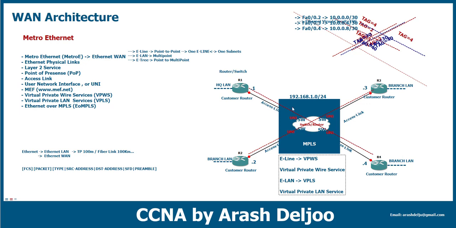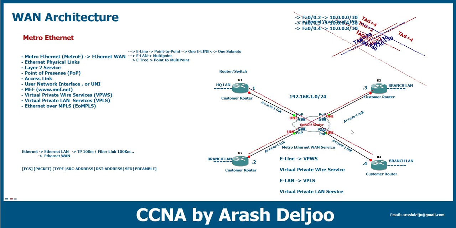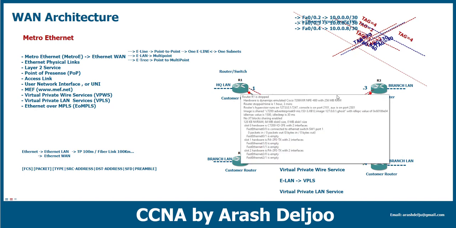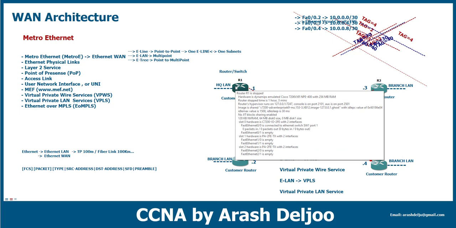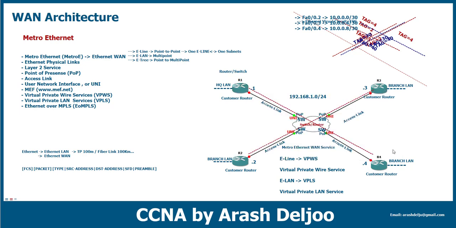What is E-Tree? Let me explain E-Tree. E-Tree also has some functions. In some cases, we want to have connectivity between the branches and the main office or headquarters, but not between the branches with each other. Assume that here we have a scenario. In this scenario, I expect to have connectivity between R1 as the headquarters and R2, R3 and R4, but not between R2, R3 and R4. Okay, this is possible with partial mesh or point to multipoint.